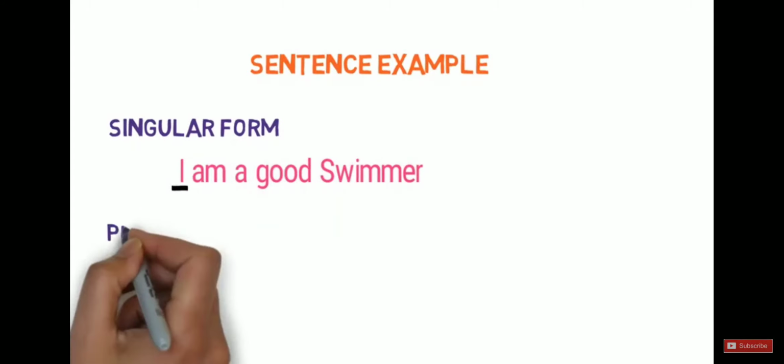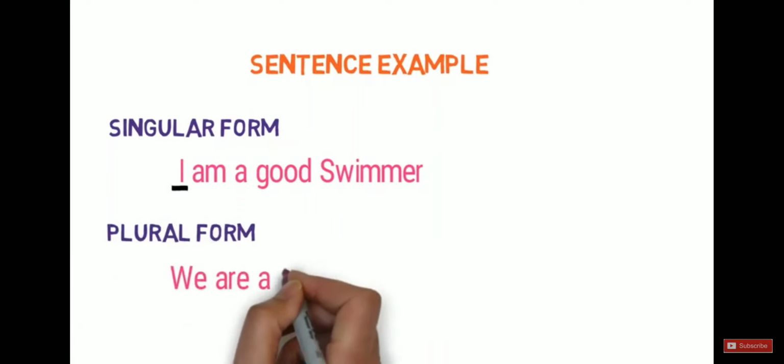Singular form. I am a good swimmer. Here, I is used as subject and is a singular form. Plural form. We are a team of good swimmers. Here, we is used as a subject and is a plural form.